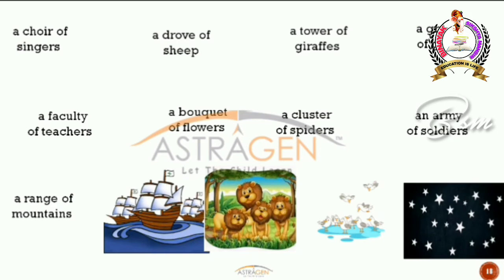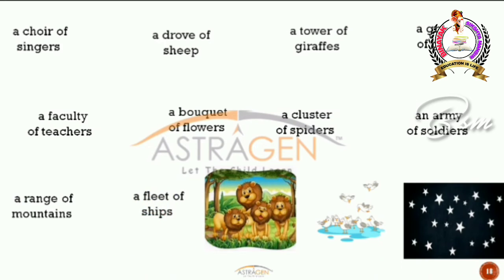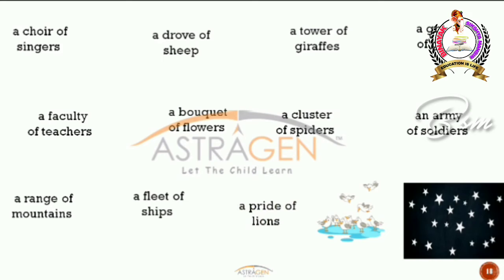When you have many ships together, then you call them a fleet of ships. And look at these lions. You have many lions there. That means, again, there's a group of lions. That group is given a name which is pride. So when you have a group of lions together, you should not say group, but pride of lions.